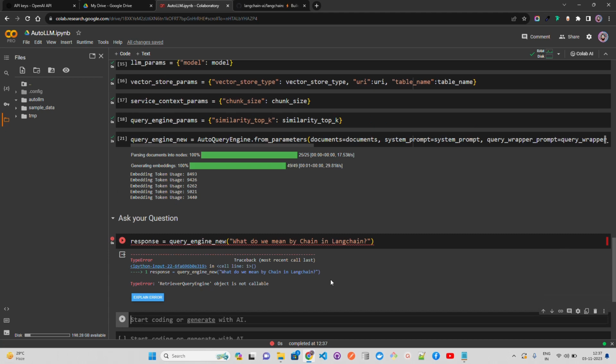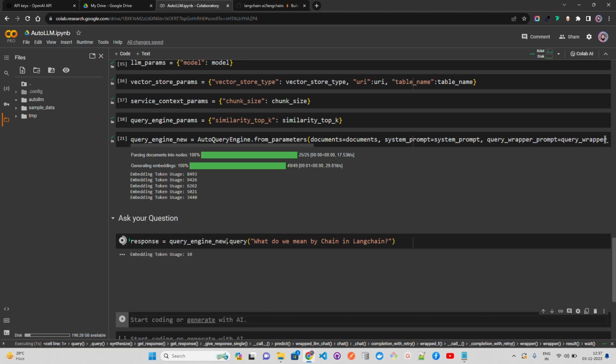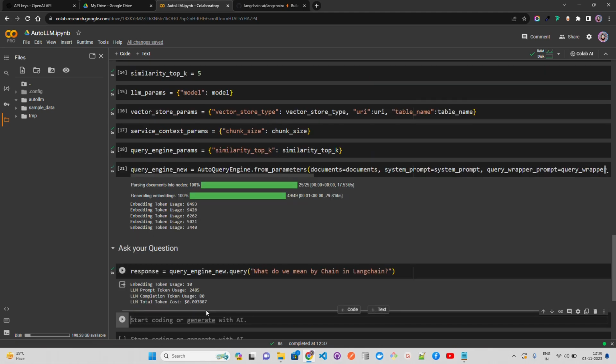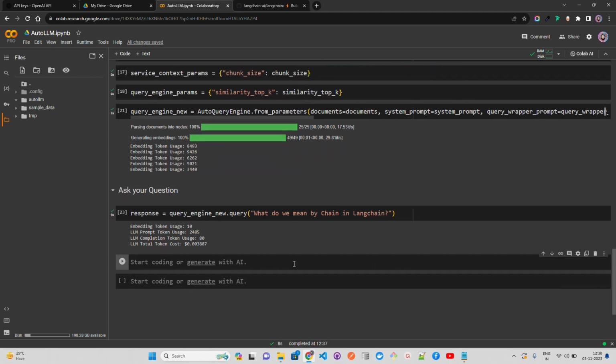It says retriever query engine object is not callable. Okay, so the mistake here, guys, is that I'm not using a dot query like we use with chain in LangChain. It says embedding token uses 10, so it has used 10 tokens, and you will be in a better position to track your cost because LLMs might be costly when you use different services. You can see what it cost me, and all of those things it has given. So it's better in a way because it gives you traceability and trackability of your entire workflow. How many tokens have been used, how many completion tokens have been used, what is the cost incurred for this particular query that you have asked.